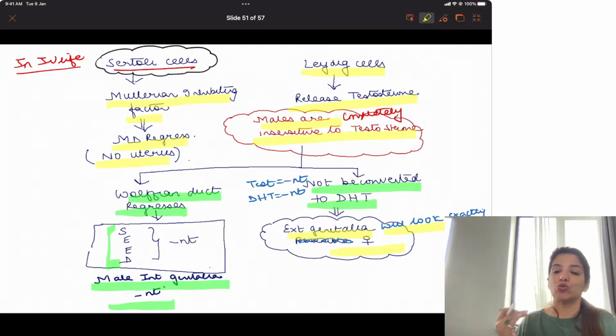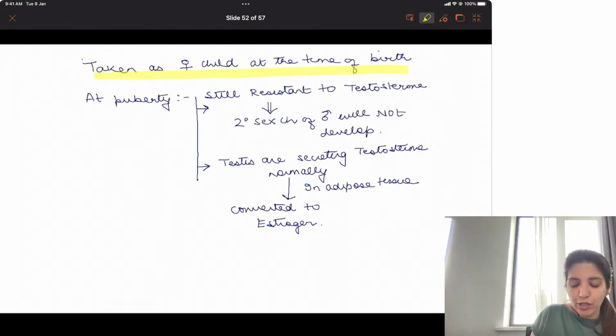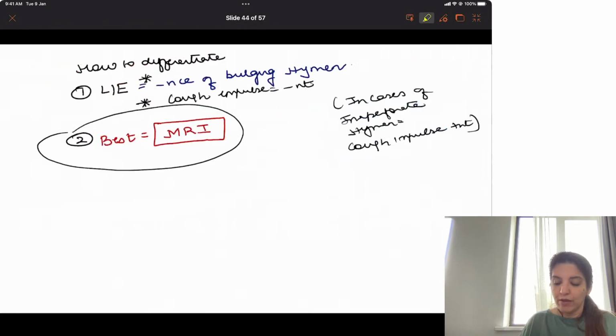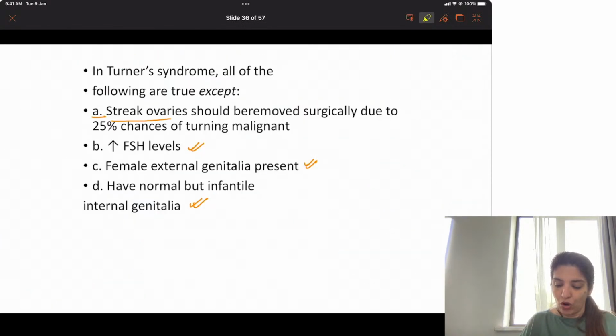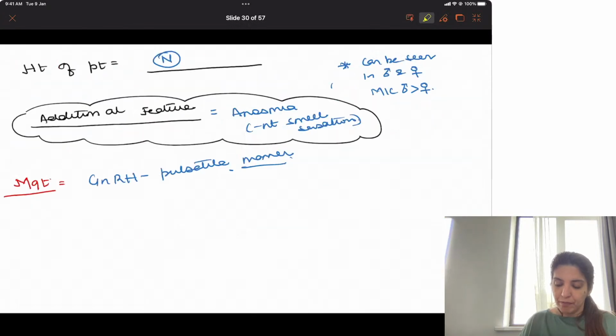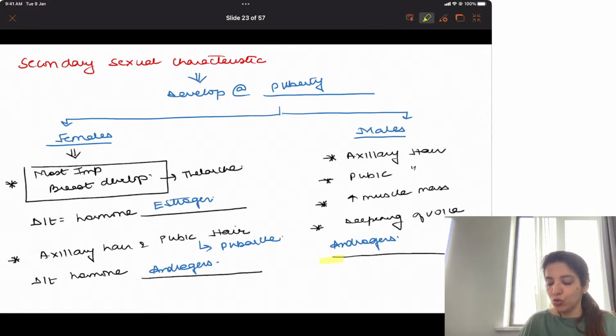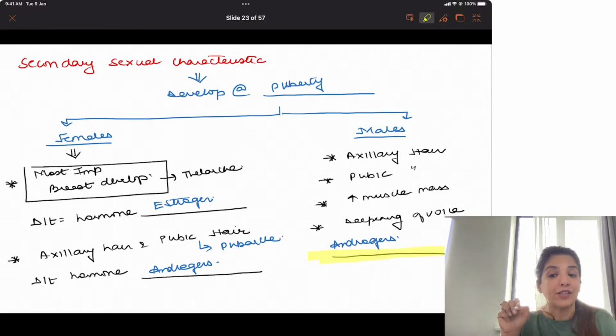Now see what is going to happen at puberty. At puberty, still they are resistant to testosterone. And if they are resistant to testosterone, I told you male secondary sexual characteristics are formed under the influence of androgens or testosterone.